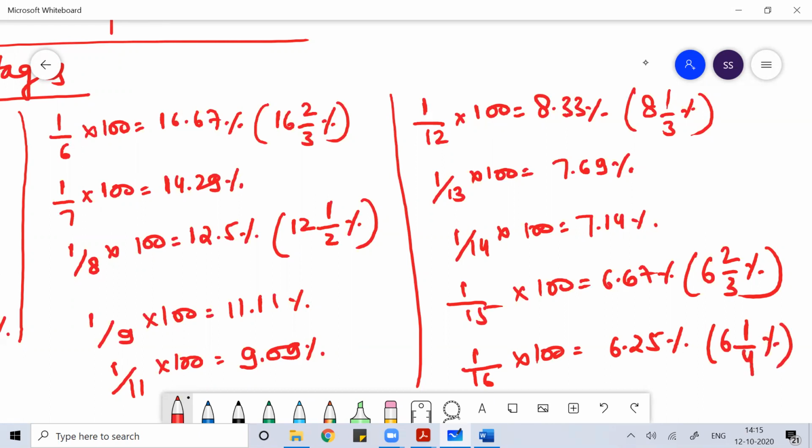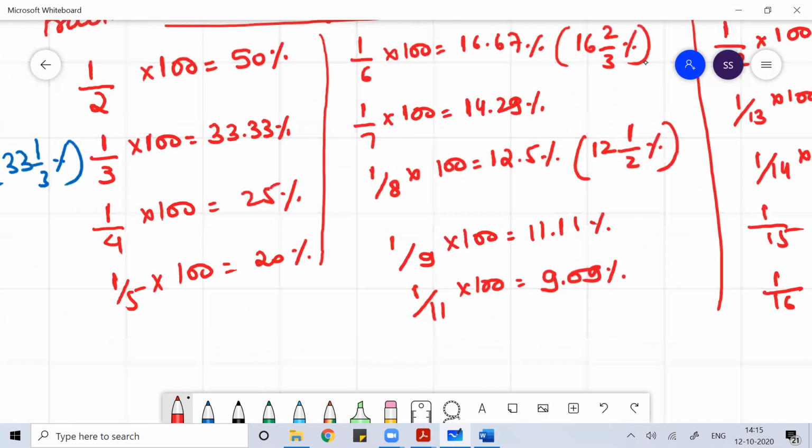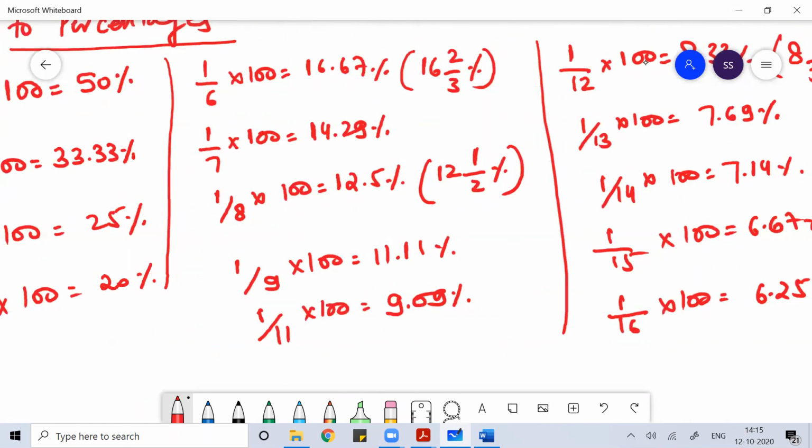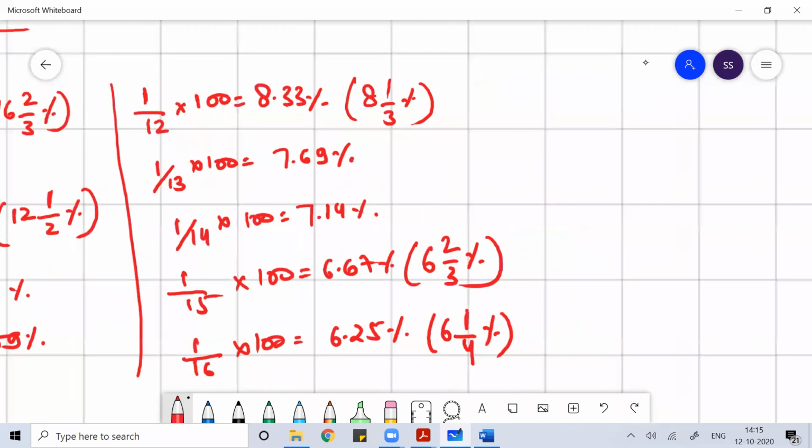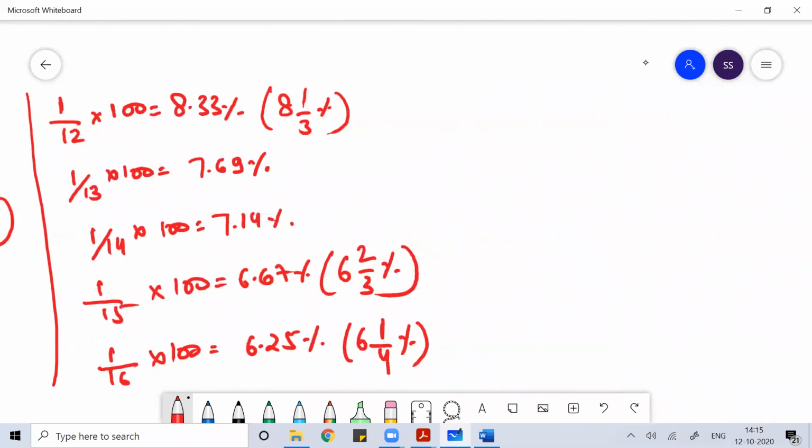You have to learn these values by heart. If you want to clear the exam, you have to make sure that you remember these values. These are very important for you to clear the exam. The Indian education system relies a lot on your memory ability. The way you remember tables, in the same way you have to remember these.